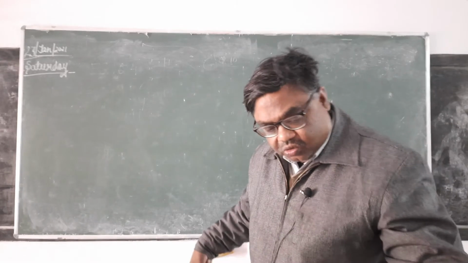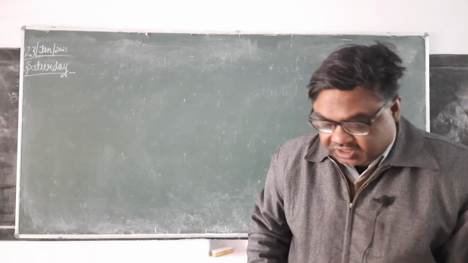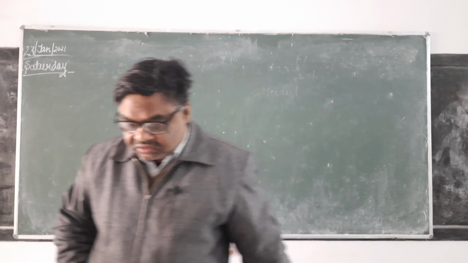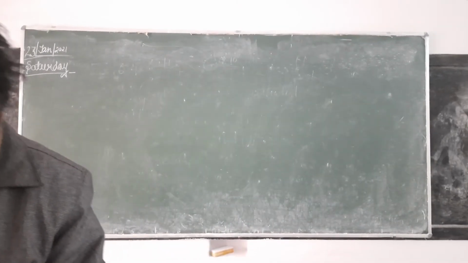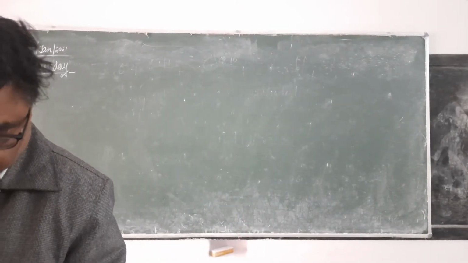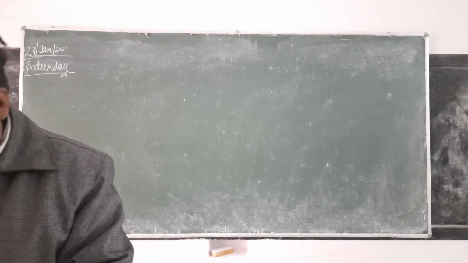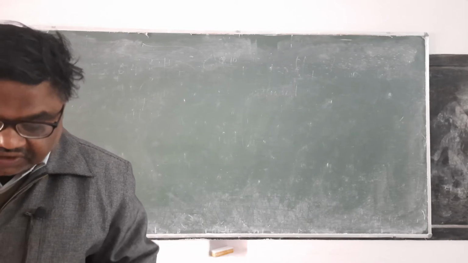So today I am going to begin chapter 13, rectilinear figure. Open your book, page 259.